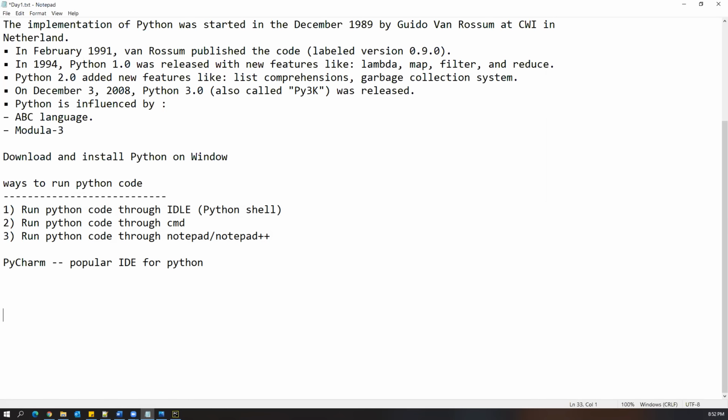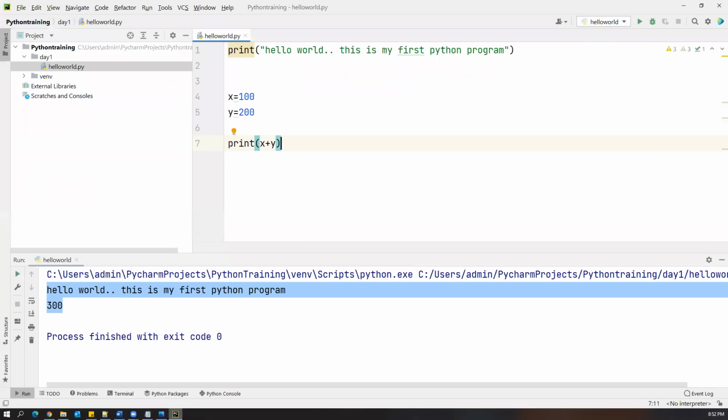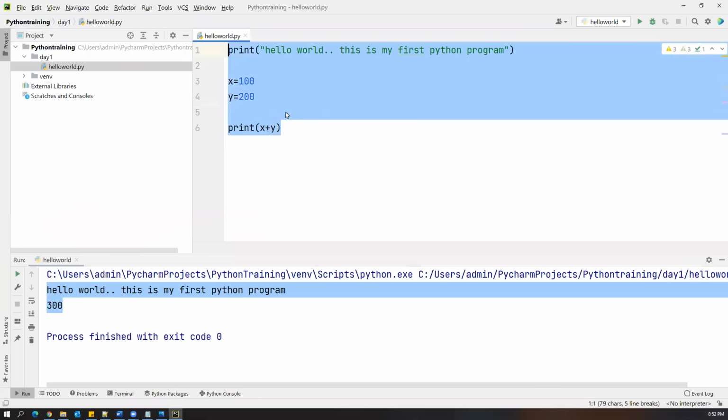Now let me show you something called comments. What are comments in a program? Comments are used to write some description about the application, like the logic. A program contains a number of statements. Today you have created some program like this, and tomorrow somebody tries to read your code.